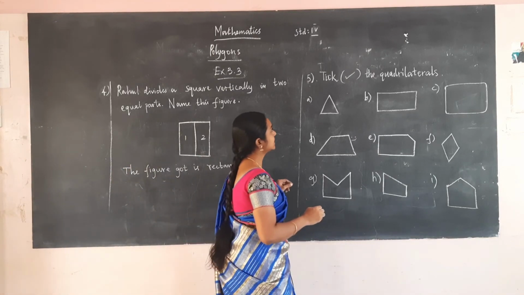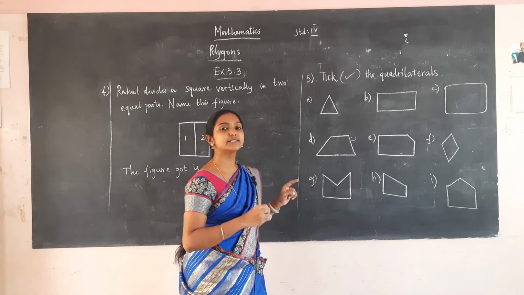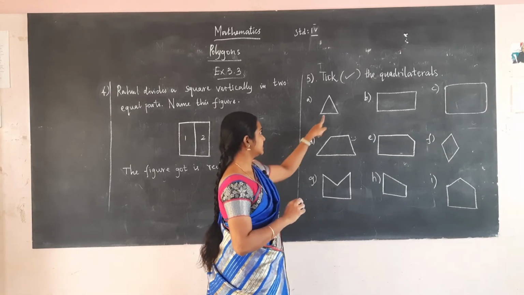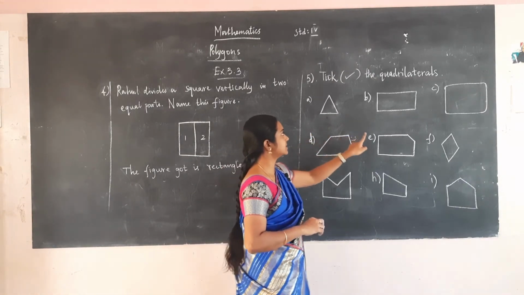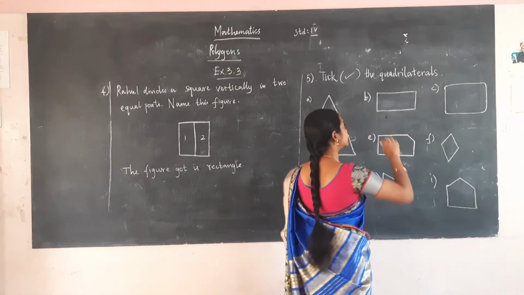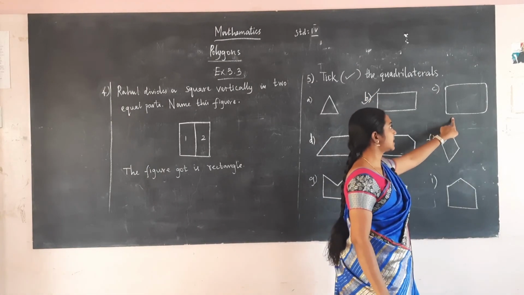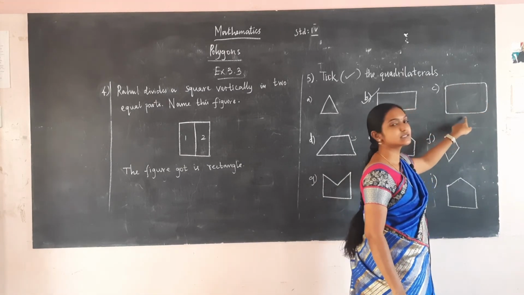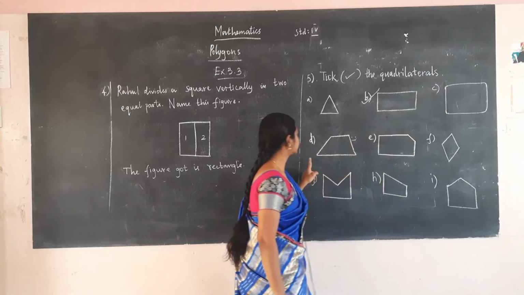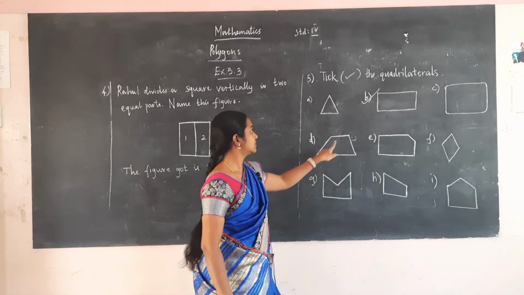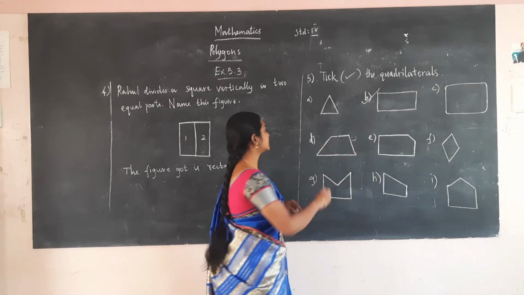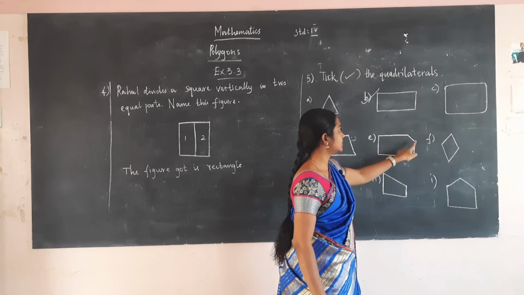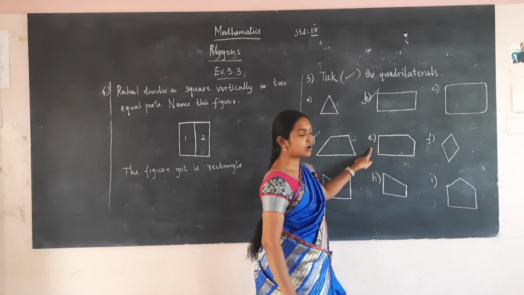Next, tick the quadrilaterals. A quadrilateral means it should have 4 sides and the 4 sides must be closed. This has 3 sides, so this is not a quadrilateral. This has 4 sides, so this is a quadrilateral. This also has 4 sides, but the corners are curved, so this is not a quadrilateral. This has 4 sides, 1, 2, 3, 4, so this is a quadrilateral. This figure has 1, 2, 3, 4, 5. This is not a quadrilateral.